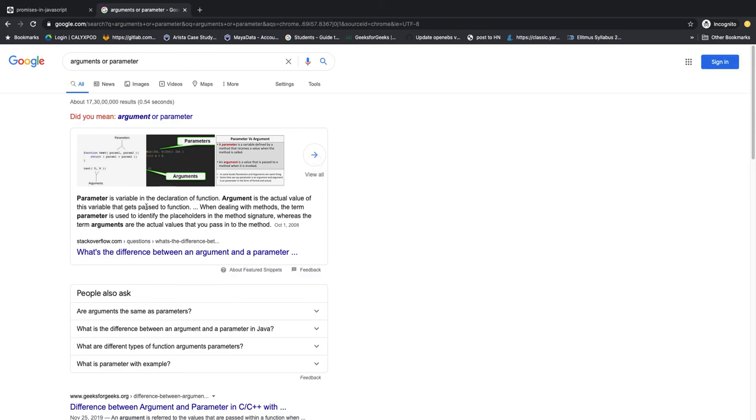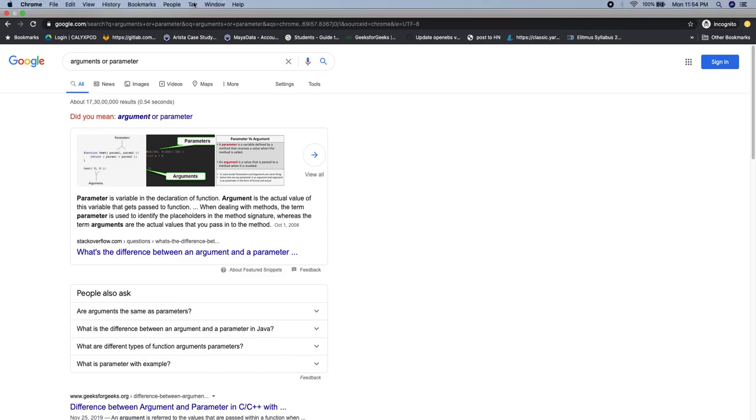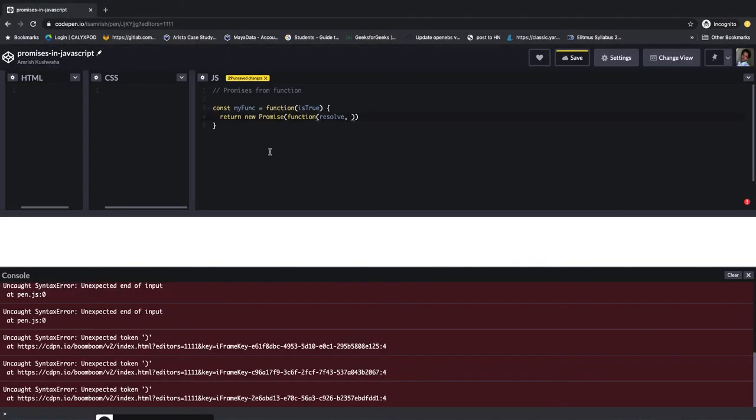So a parameter is a variable in the declaration of the function, and an argument is the actual value. So basically this is the parameter, and the argument is the actual value. So the first parameter is resolve and the second parameter is reject, and I will check the value here, if isTrue.